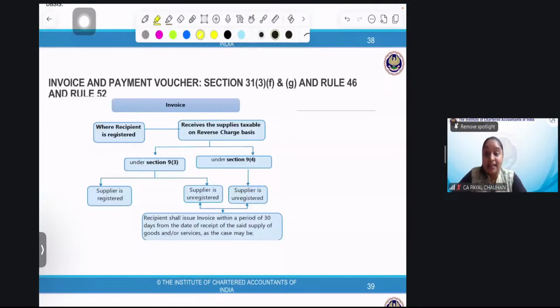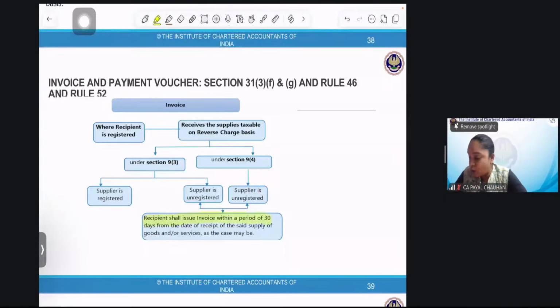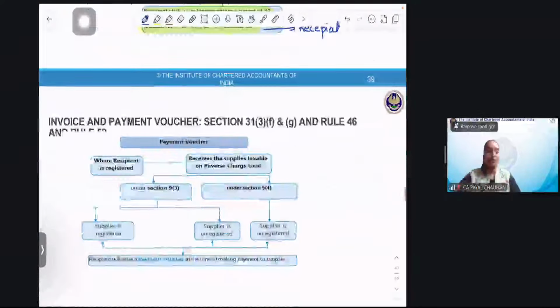In 9(3), the supplier can be registered also and unregistered also. But in 9(4), the supplier will be unregistered. In that case, an invoice will only be issued. By whom will the invoice be issued? The invoice will be issued, very good, by the recipient, only when the supplier is unregistered. Got it?